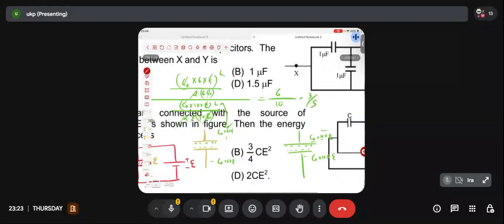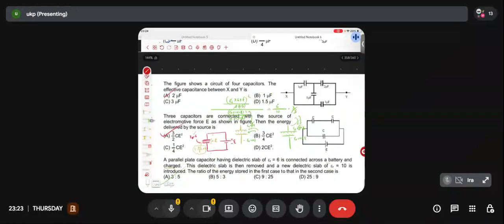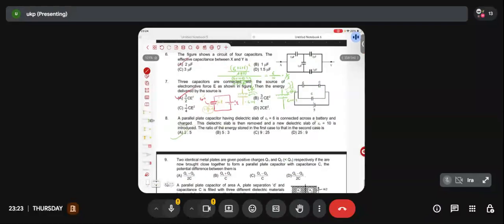So see, I didn't do the derivation for the charge in this case. I just did the derivation for the charge calculation earlier, and the only thing I have to do is replace 6 by 10. That will give me the charge in this case. After that, the formula for energy stored is q square by 2c. I have done that. Any doubts, sir?